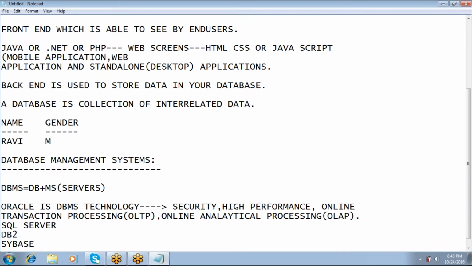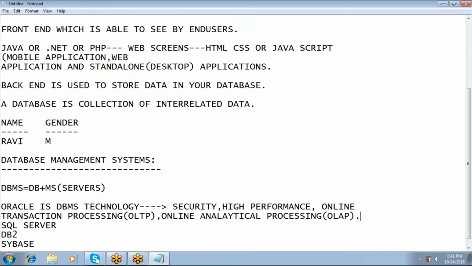Those technologies use Oracle OLAP concepts. These are a few features why Oracle is at the top position among all databases.